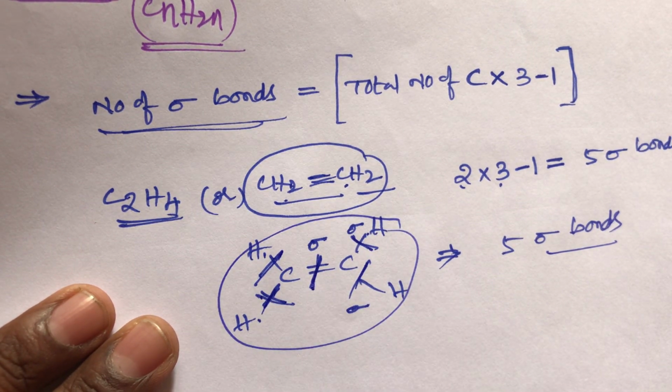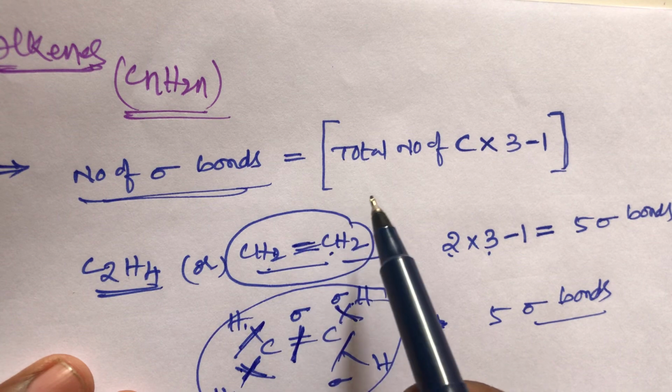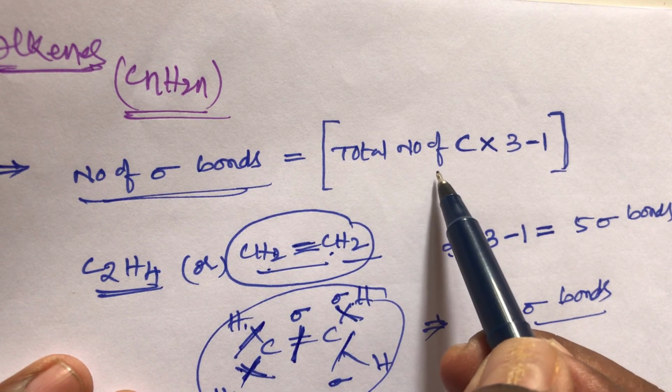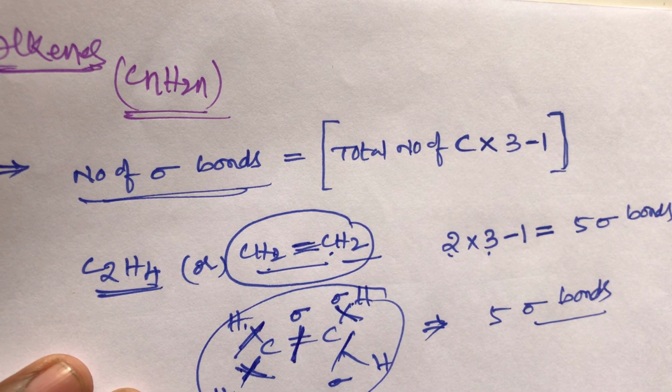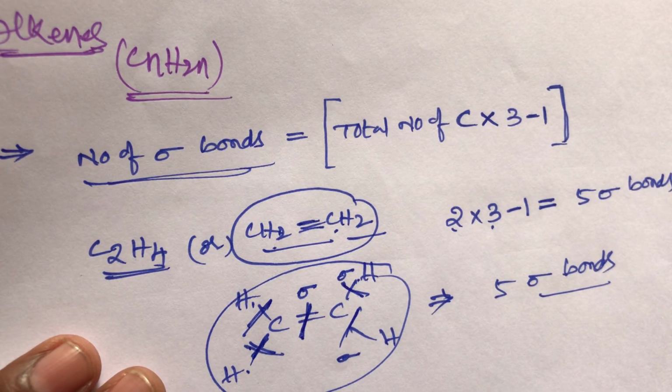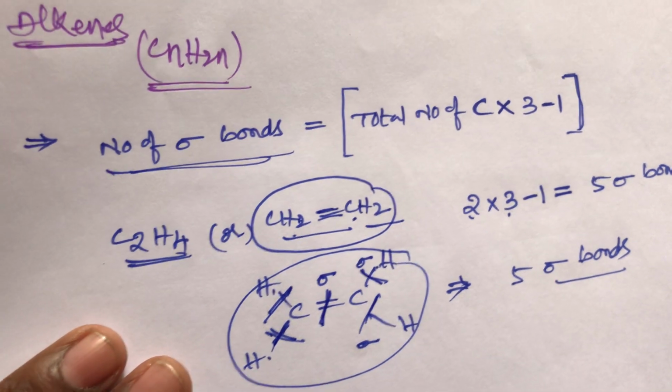If you know the structure, follow this one. If you don't know the structure, follow the simple formula: total number of carbons into 3 minus 1. This belongs to alkene shortcuts. Alkene shortcuts. How to calculate sigma bonds in an alkene compound, means alkene molecule.